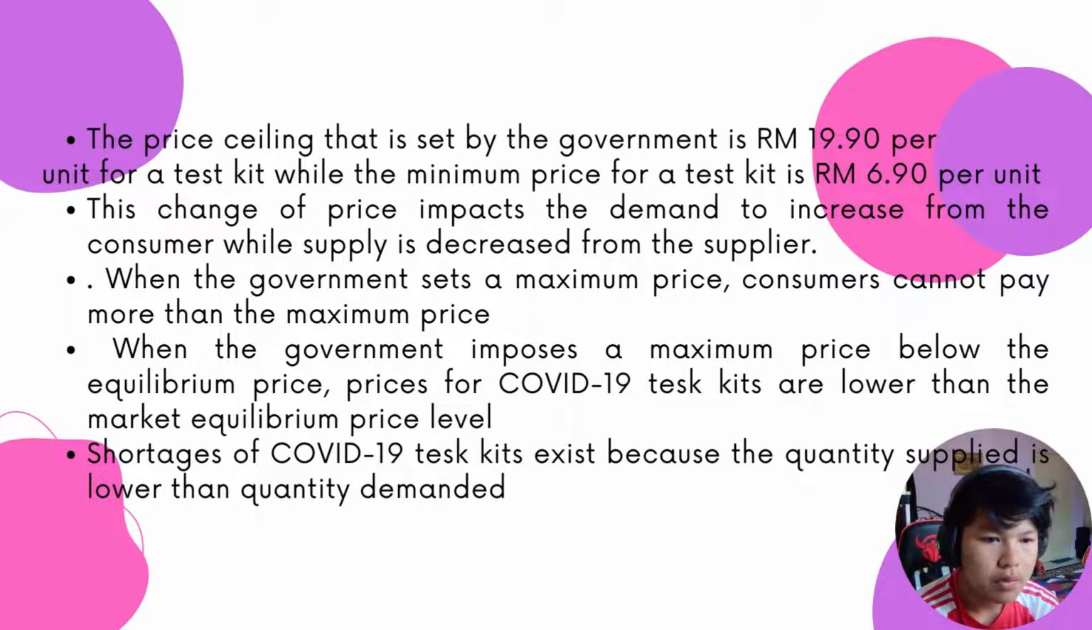When the government imposes a maximum price below the equilibrium price for COVID-19 test kits, or lower than the market equilibrium price level, a shortage of COVID-19 test kits exists because the quantity supplied is lower than the quantity demanded.